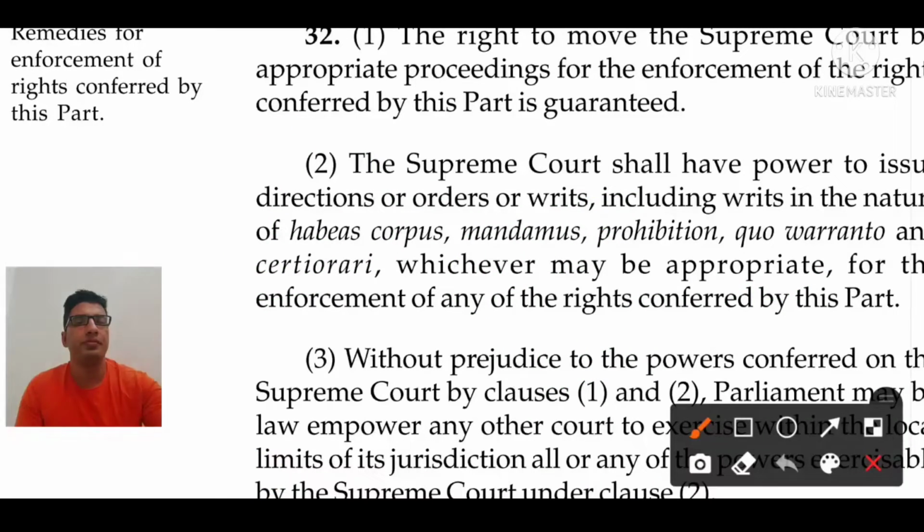What is prohibition? Prohibition means to prohibit. A judiciary body would stop the proceedings in between. In between means, let's suppose you are an IAS officer and you have been accused by any person or authority of having made a mistake, and now your case is filed in the CAT, the Central Administrative Tribunal.